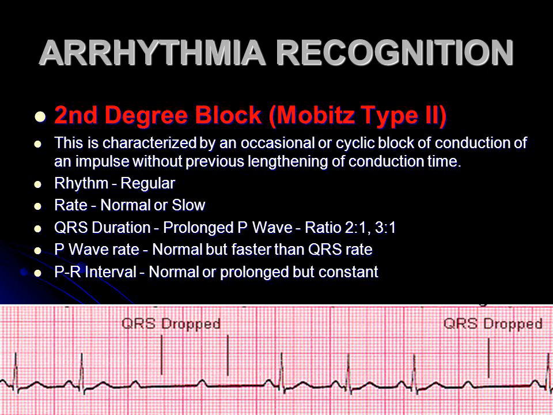Second degree block, Mobitz type 2. This is characterized by an occasional or cyclic block of conduction of an impulse without previous lengthening of conduction time.